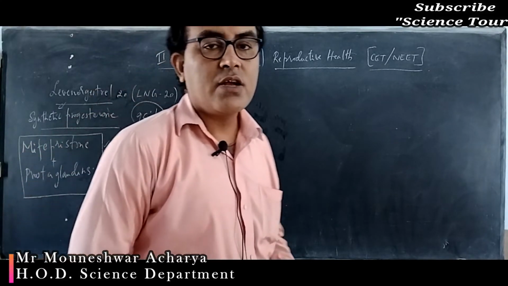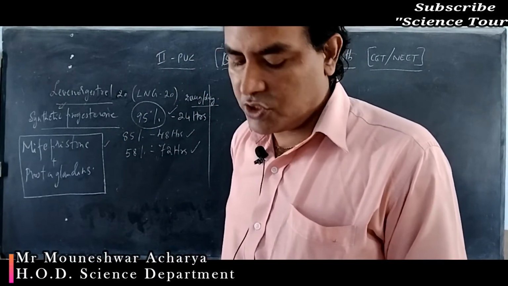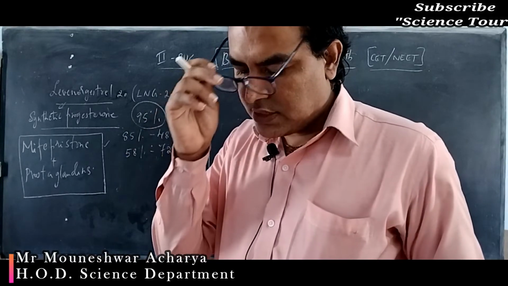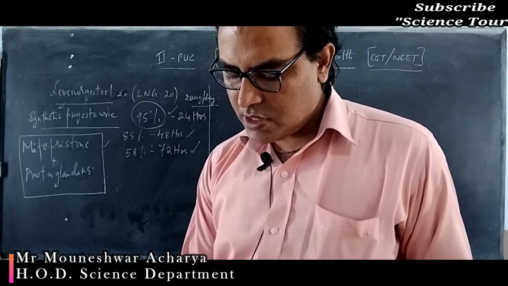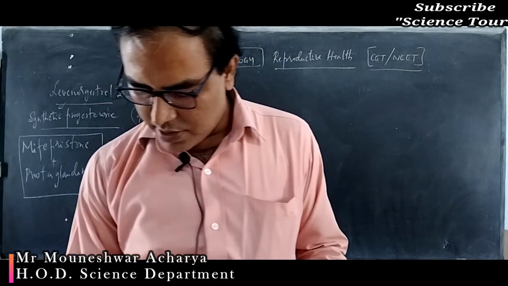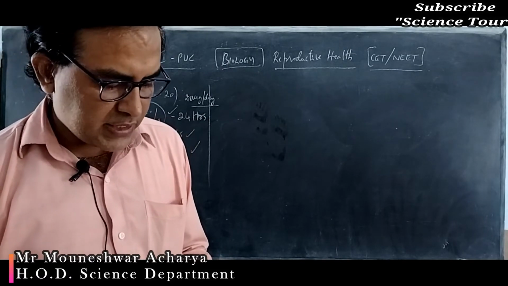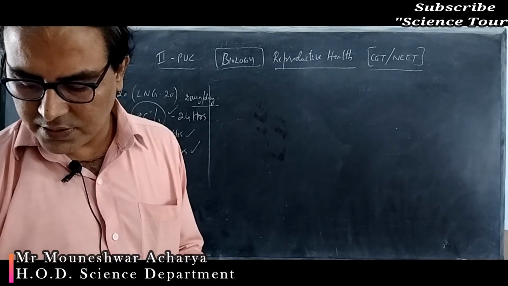Neisseria gonorrhoeae is the causative agent for gonorrhea. AIDS is caused by the HIV virus, human immunodeficiency virus, correct? And genital warts are caused by the human papilloma virus, HPV. So all these things we have studied in our theory classes.